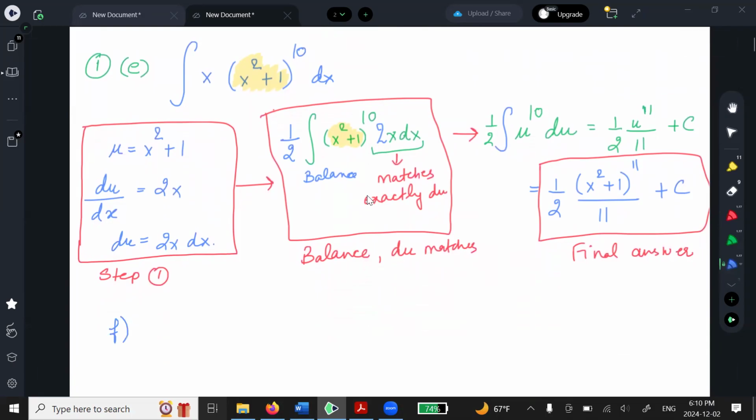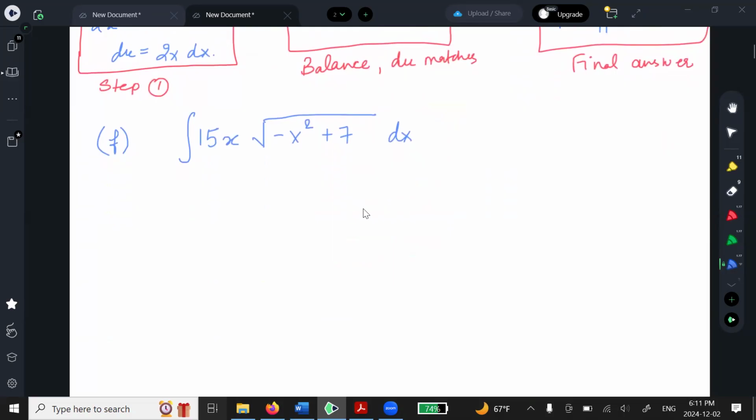Same question, number F. This is 15x. Now we don't panic if we see a square root, okay? The inside function is your u. So negative x squared plus 7 dx. Of course, I'll tell you in exam, if you see this question, I will let you know that you have to use integration by substitution. Okay, tell me, what's going to be my u?